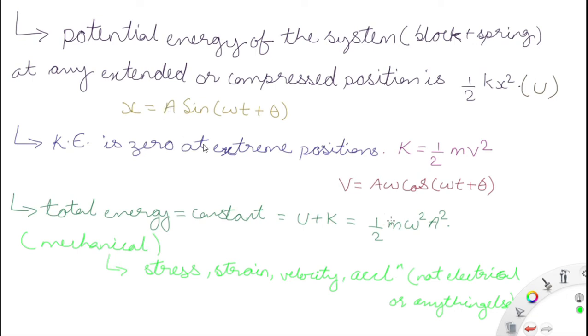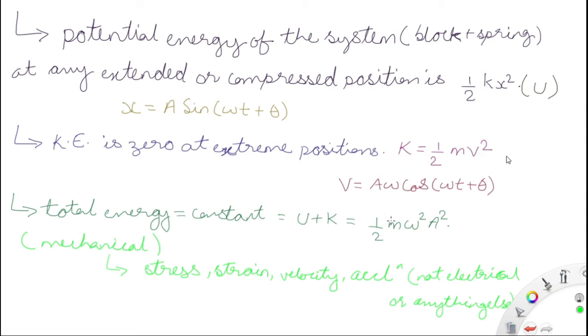Omega is the frequency, t is the time, and theta is the phase difference or the initial phase. Theta is the initial phase when the time was 0, so when t was 0, that was the phase. Now kinetic energy is 0 at the extreme position. I have said that the velocity is 0 at the extreme position, hence kinetic energy is 0 at the extreme position, and kinetic energy is equal to half into m v square.